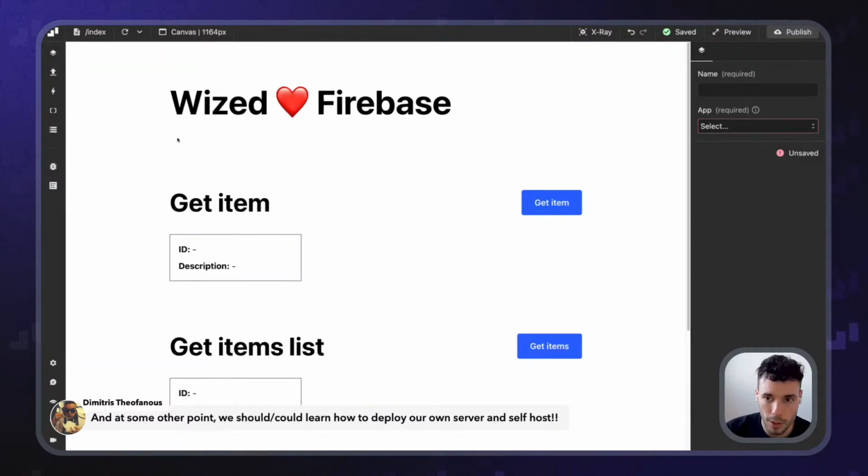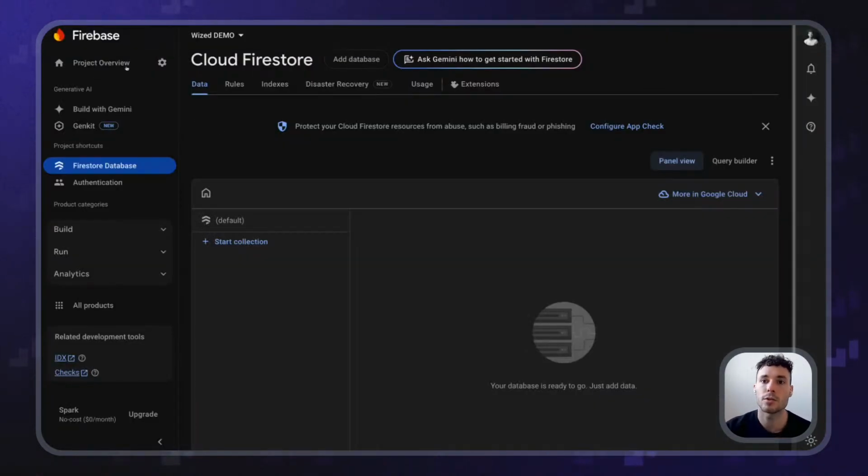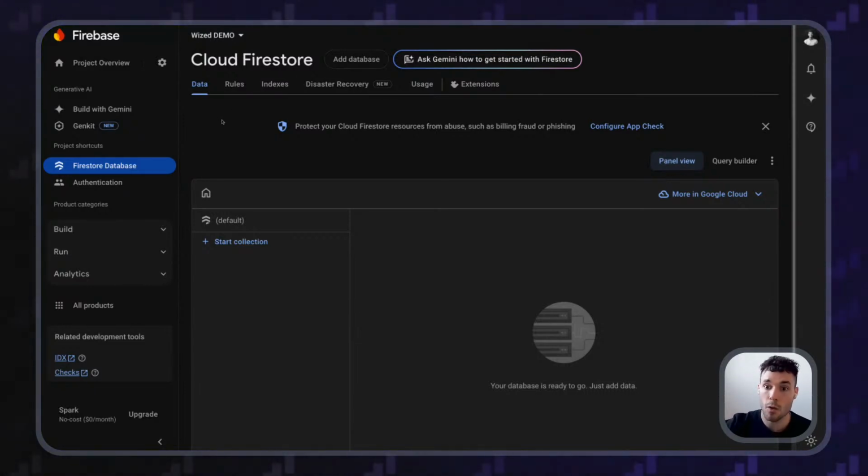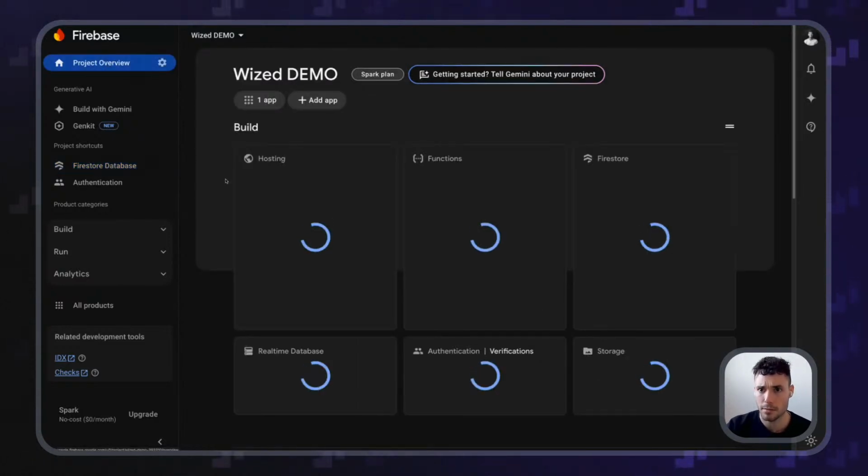First of all, what I want to do is go to Firebase. Simply look for Firebase in Google. You'll be prompted to log into Google Cloud, and in there you will see that in Firebase you can create new projects. In my case, I've already created one project that is called Wized Demo. After you create a project, you are going to see this.